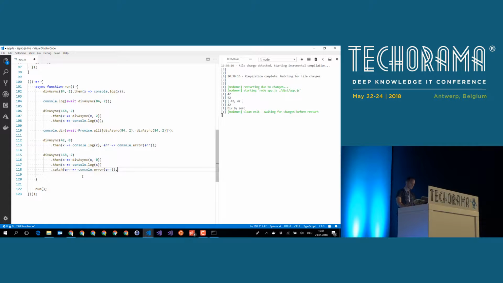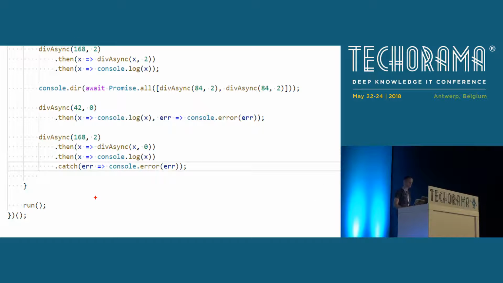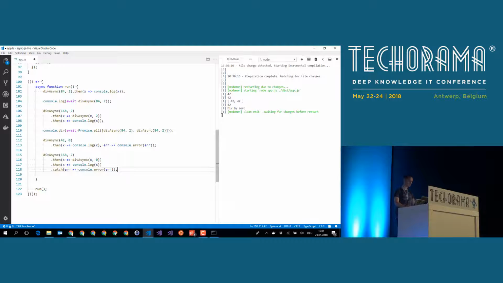The important thing here, if we take a closer look at this structure, is that this catch clause is called whenever an error appears somewhere in the sequence of promises. So if somewhere in the middle something goes wrong, the catch method is called, and the rest of the then sequence is ignored. Okay? It's kind of exception handling expressed with functions based on the promise API. This is what we can do with this API.